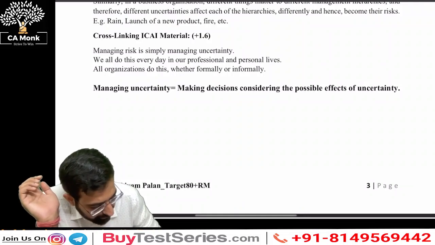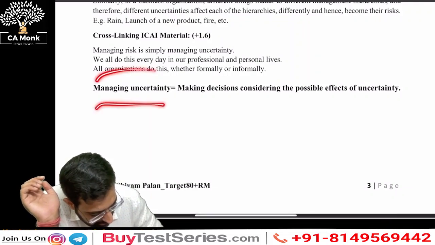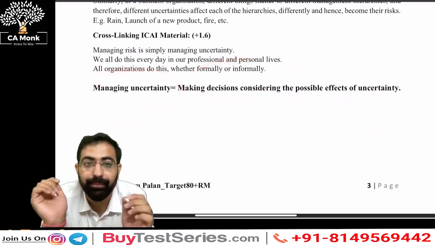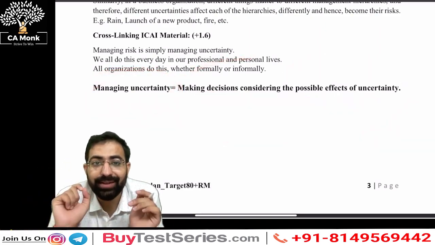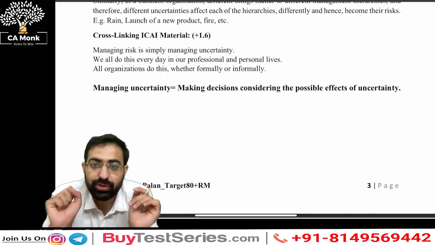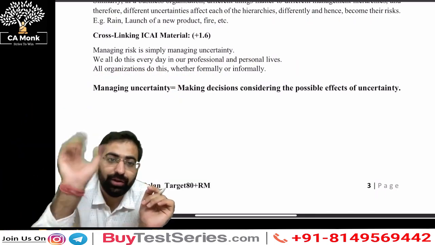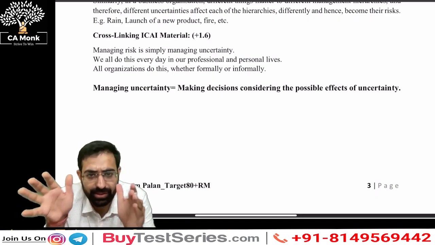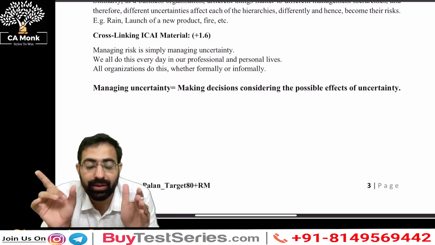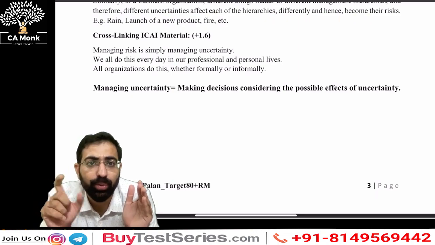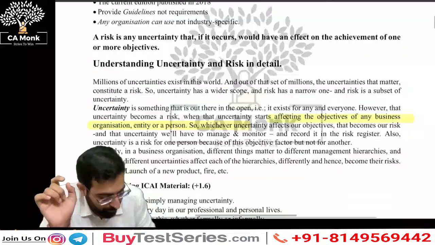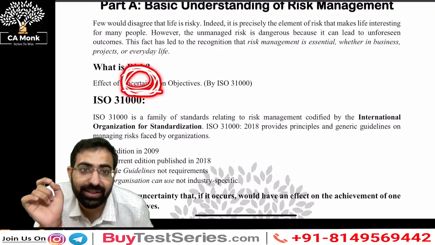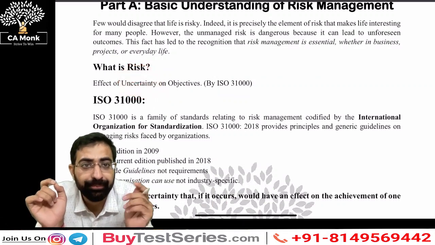And it is also said that managing uncertainty is equal to making decisions considering the possible effect on uncertainty. So if you are managing any uncertainty, you are making some decisions based on the effect of an uncertainty. Sir, what is effect? Do not worry, we are going to be covering it in our first lecture itself today. But you need to understand the meaning of uncertainty and risk. And I hope this is clear. What is the first word which we are talking about? The uncertainty, right? Uncertainty is clear to each one of you, right?